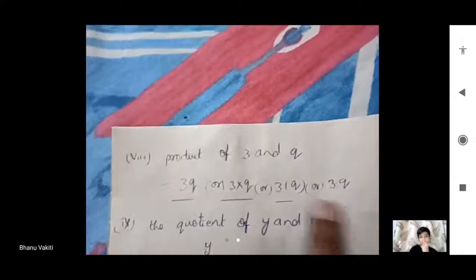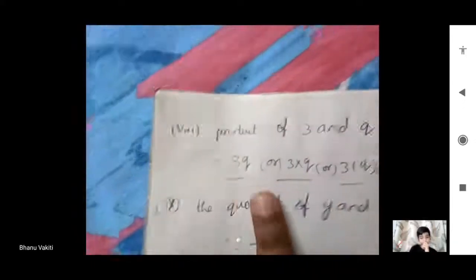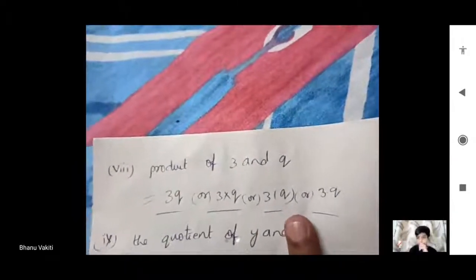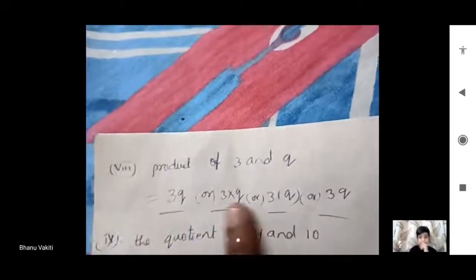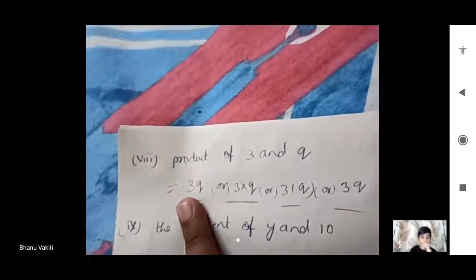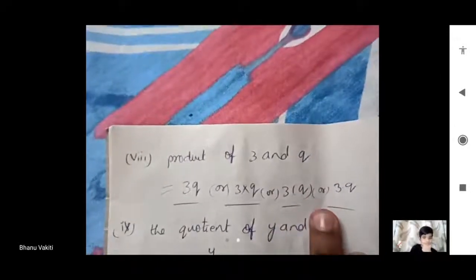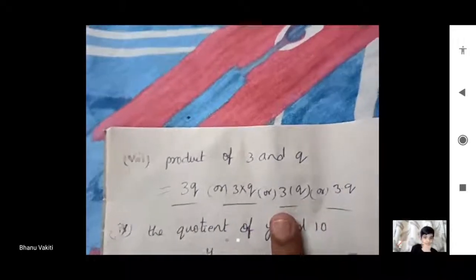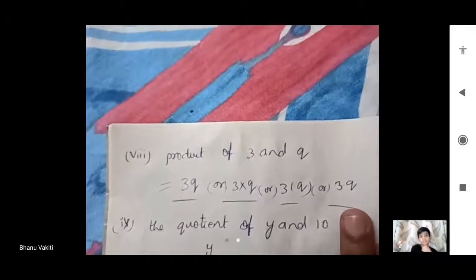Any way we can write the product. We can write 3Q, 3 into Q, 3 dot Q, or 3 of Q. All are equal in meaning. All these algebraic expressions give equal meaning. Product of 3 and Q we can write in this manner: 3Q, 3 into Q, 3 of Q, 3 dot Q. Any one is correct. All are correct.